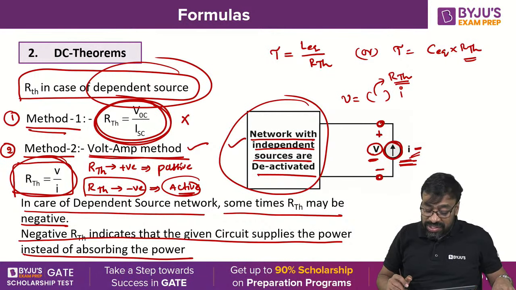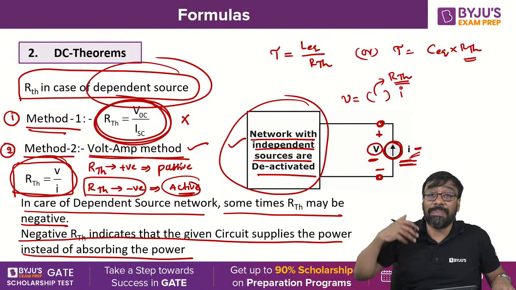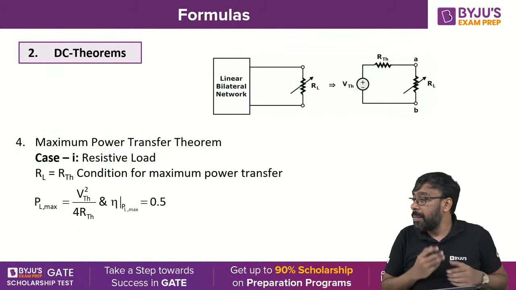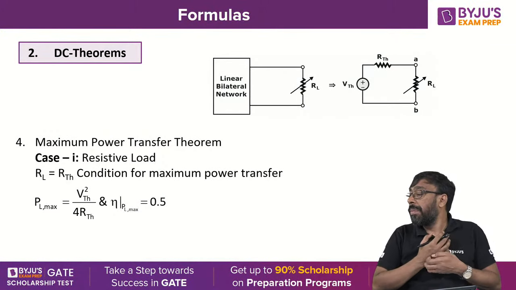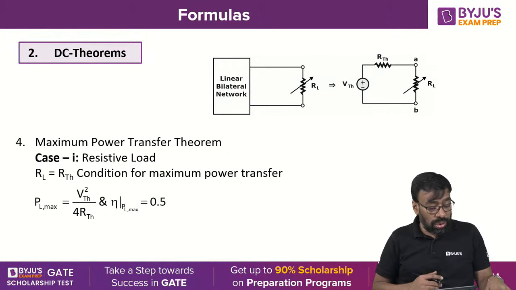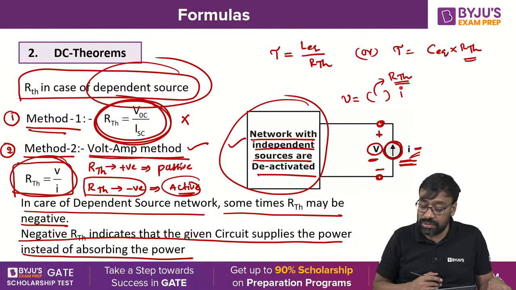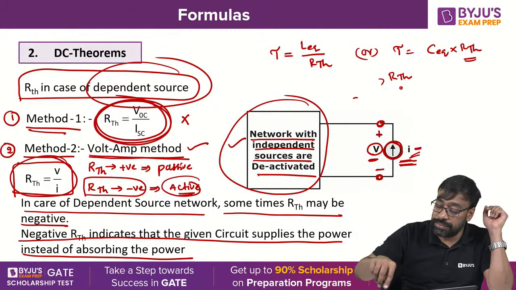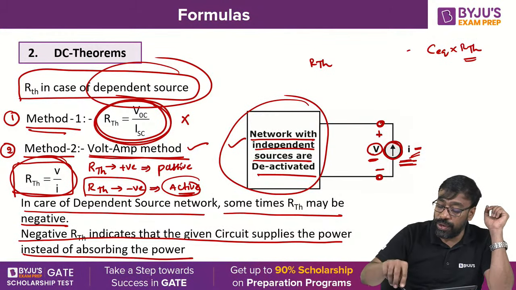So what does that negative resistance indicate? Is it an active network, meaning it is supplying the power instead of absorbing the power? No, don't remember like that. I'll tell you how it is. Look at this. Ravi Shankar, for you.